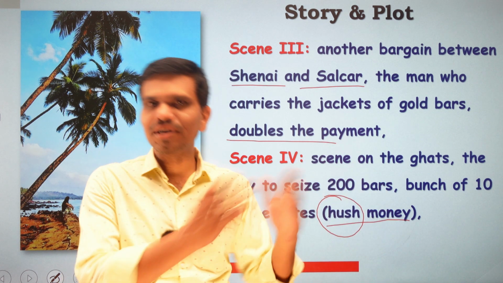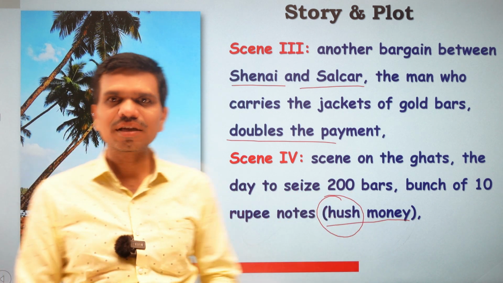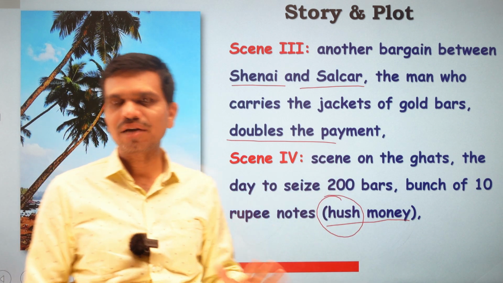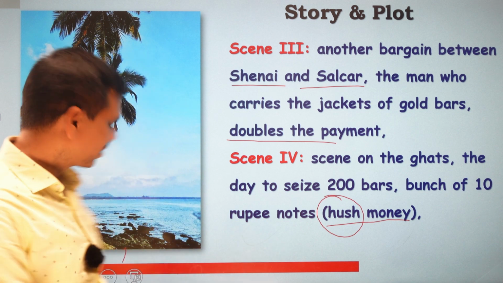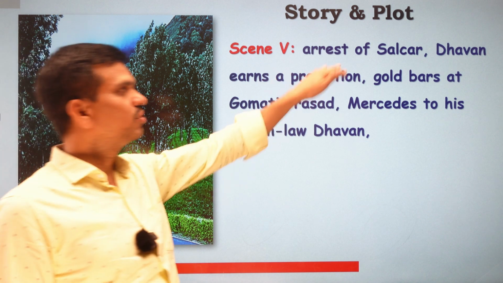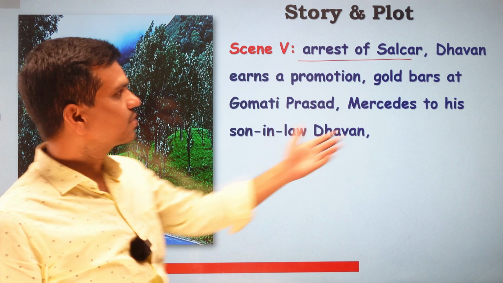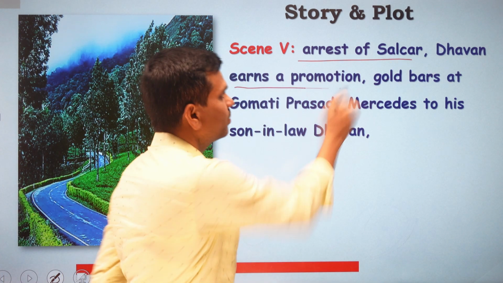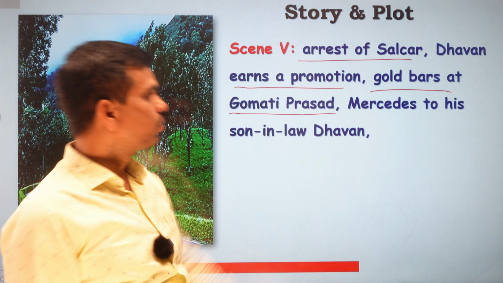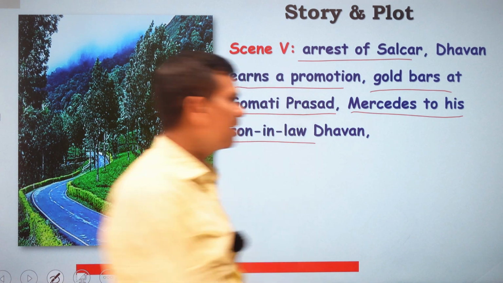Still, according to the previous plan between Ranga Shenai and Gopal Rane, they capture or seize the 200 bars with Salkar, and Salkar is caught there. In the next scene, the last scene, we find Salkar is arrested there. And what happens next? Next we find Dhawan earns a promotion and gold bars from Gomati Prasad. Then Gomati Prasad gives a Mercedes to his son-in-law, and here we find a turn in the short story.